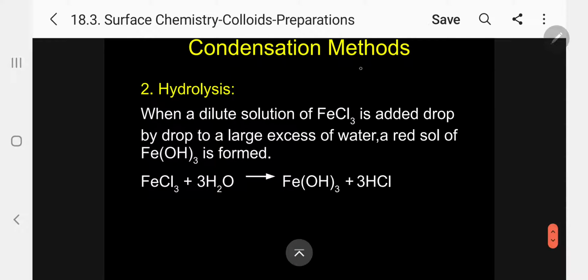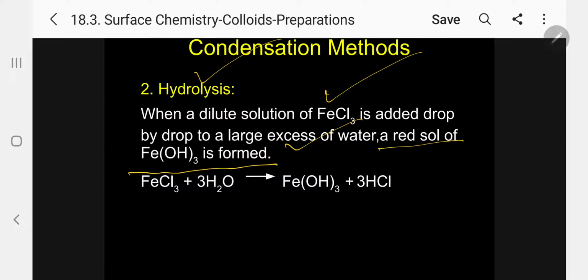Number 2, the second method, hydrolysis. When a dilute solution of ferric chloride is added drop by drop, that is drop-wise, to a large excess of water, a red sol of ferric hydroxide is formed. Kindly follow.